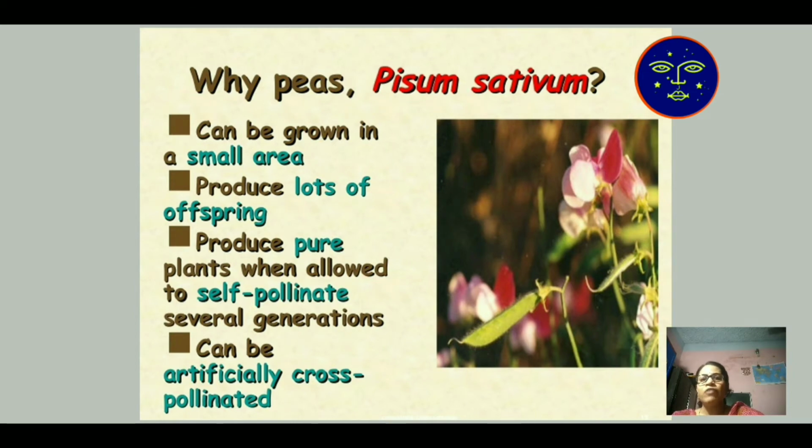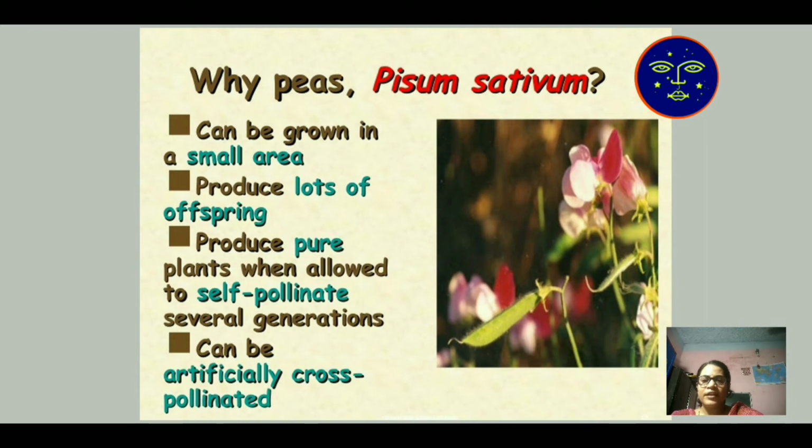Self-pollination means a single flower is sufficient for its pollination. The flower is bisexual, so it contains both anther and ovary in a single flower. So self-pollination occurs in a single flower. Mendel chose this Pisum sativum plant, which can also be artificially cross-pollinated.